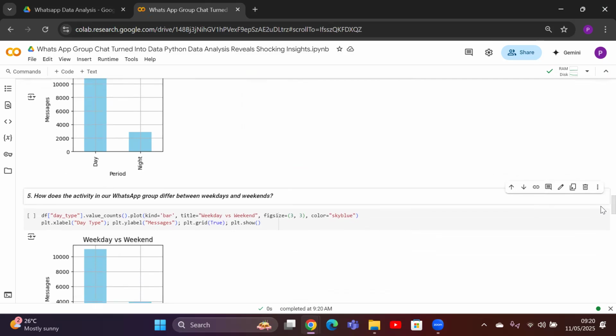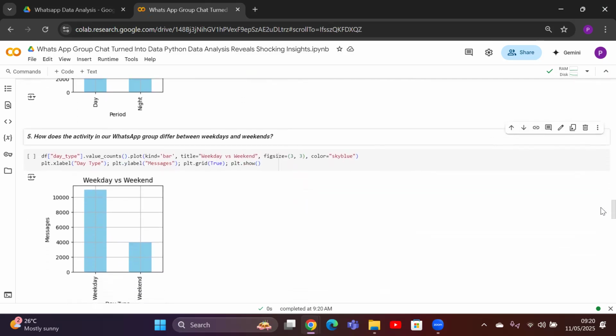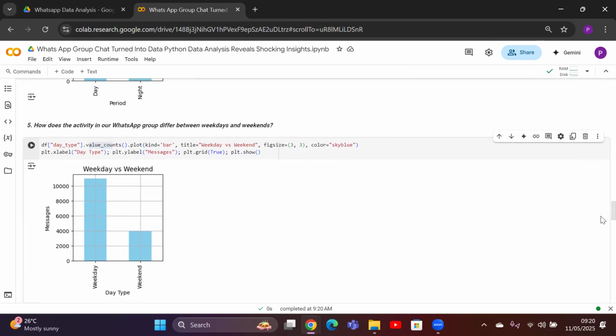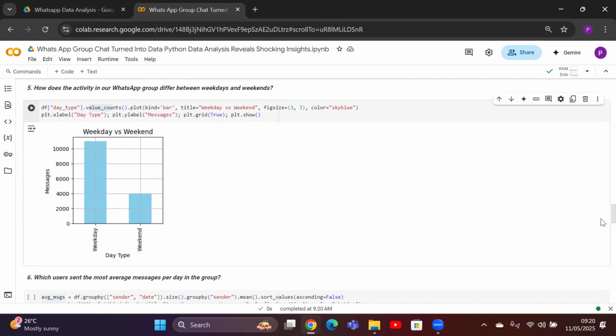So next we are going to identify how the activity in the group differs between the weekdays and the weekend. The chart is already there, but how was it made? We take the date type column from the data frame, take the value count, and again plot the bar chart. We have a beautiful chart. So weekday message frequency is very, very high compared to the weekend. This is the output from the data.